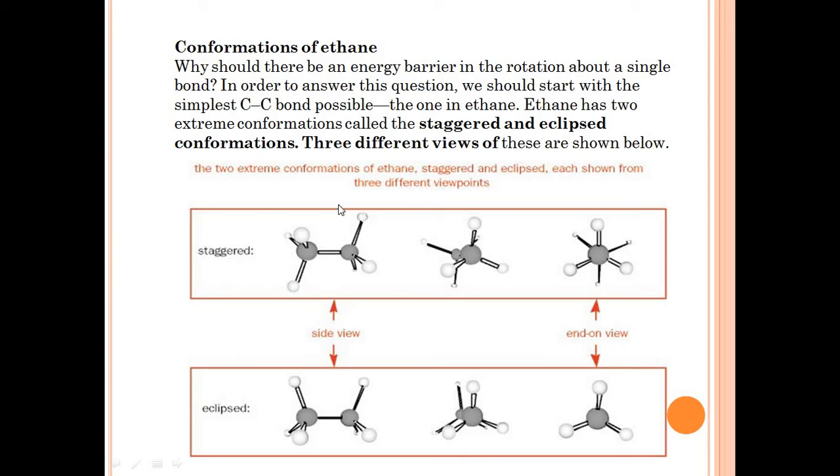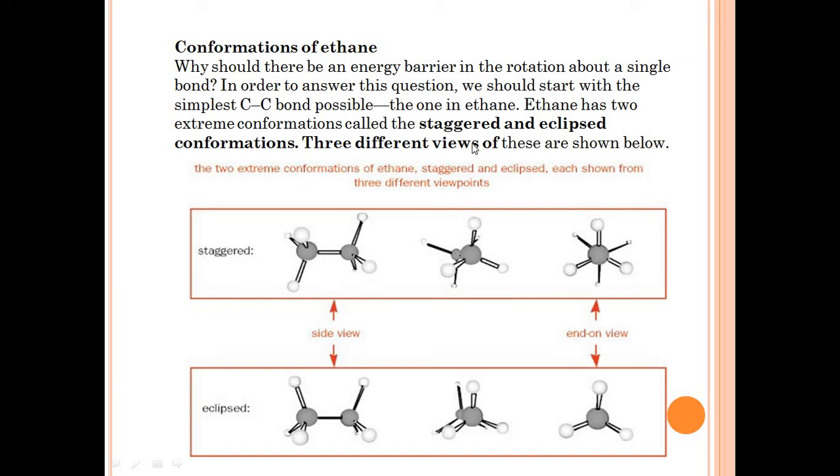Same here in ethane, it also rotates about its bonds at room temperature. Due to the rotation of these bonds, the carbon-carbon bond and carbon-hydrogen bonds are continuously rotating, and they attain 2 different main important conformations, the staggered conformation and the eclipsed conformation.